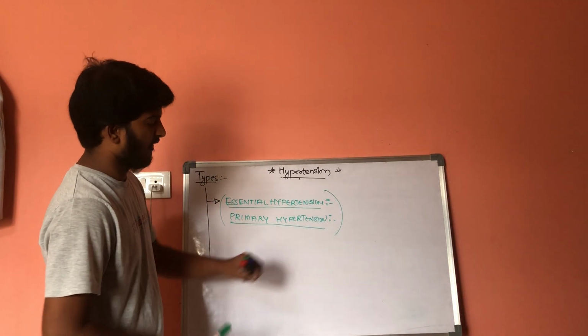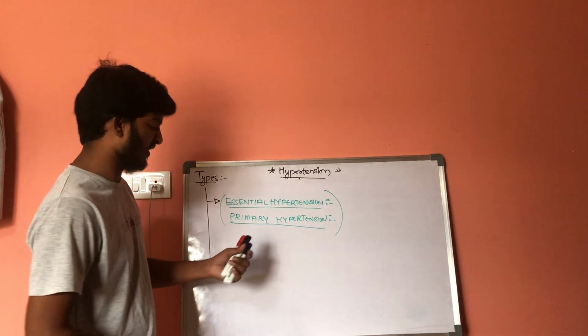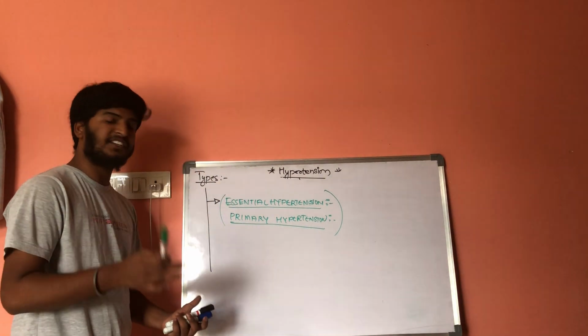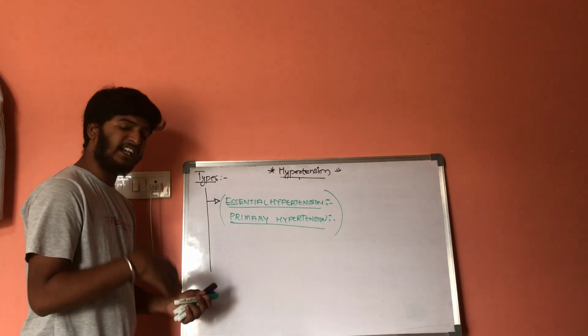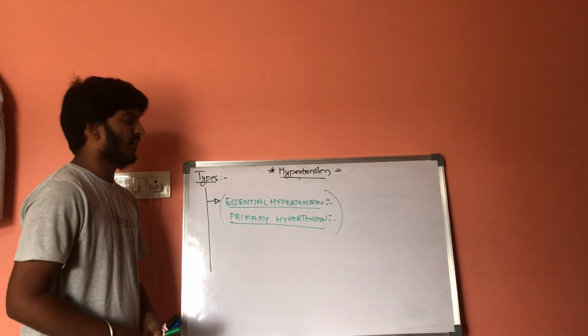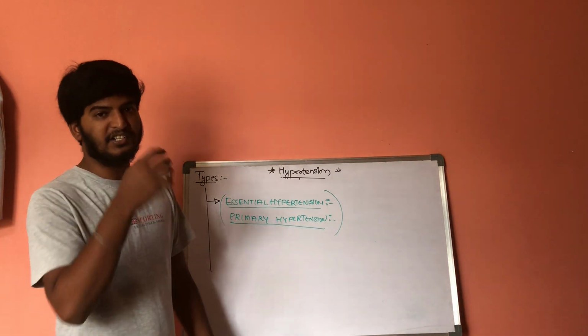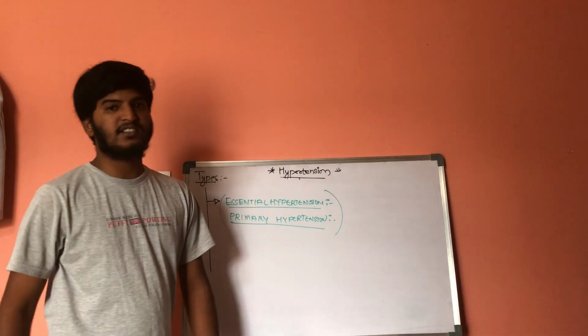In this first type of hypertension, there is no clear, well-defined condition resulting in hypertension. That means there is more than one condition for the occurrence of hypertension.